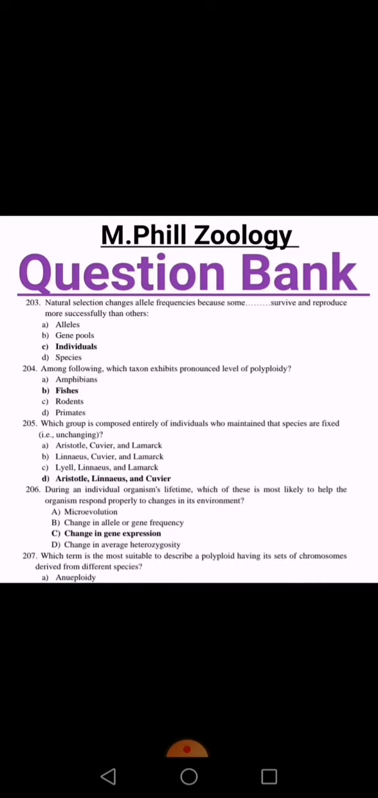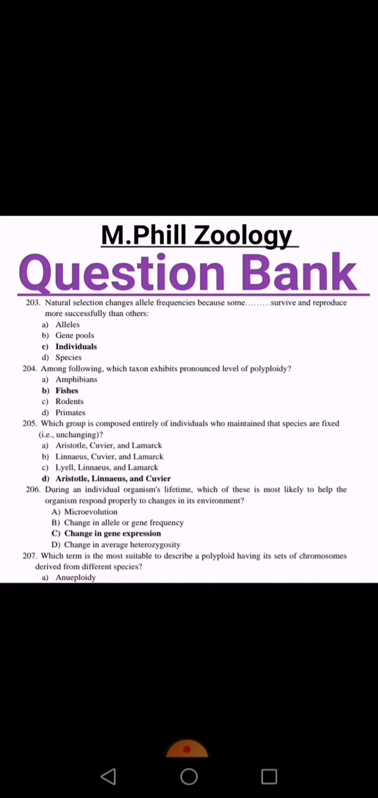Natural selection changes allele frequencies because some individuals survive and reproduce more successfully than others. Right option is individuals. Among the following, which taxon exhibits a pronounced level of polyploidy? B option is right. Those are fishes. Fishes perform a pronounced level of polyploidy.